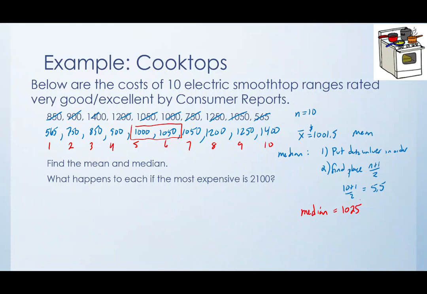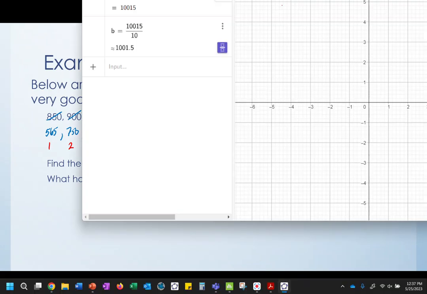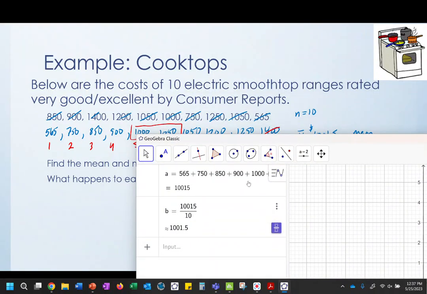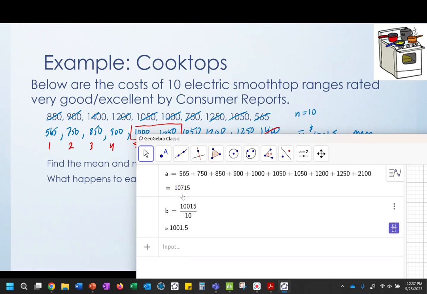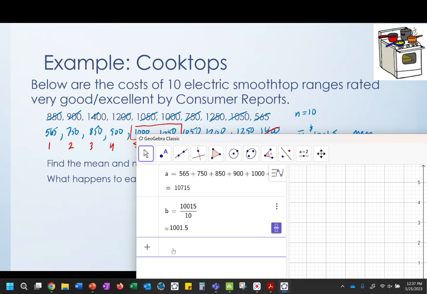Okay, so now what happens if that most expensive is 2,100 instead? Right, so we change this to 2,100. Let me pull GeoGebra back down. What I'm going to do is go here and change that 1400 to a 2100. Oops, there we go. So now our total of all the data values is 10,715. We're going to divide that by 10, and our average price has gone up to 1,071.5.